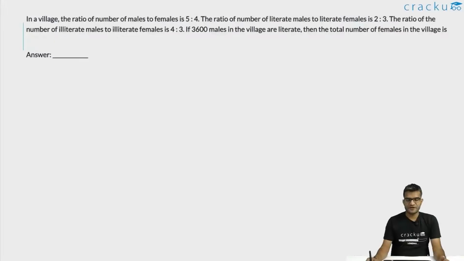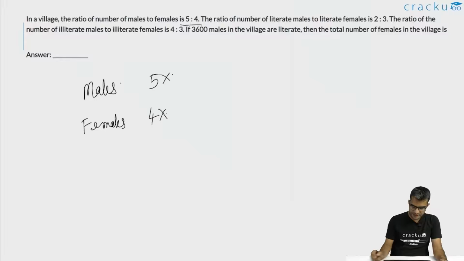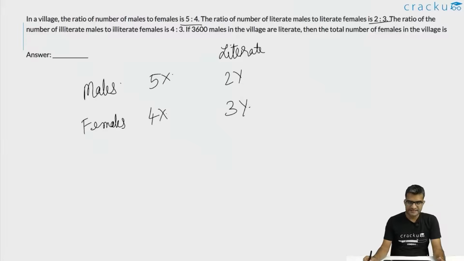In this question, we are told that there is a village in which the ratio of the males to females is 5:4. Let the number of men be 5x and the number of women be 4x. Out of which, the ratio of literate men to literate women is 2:3. So let the number of literate men be 2y and the number of literate women be 3y.